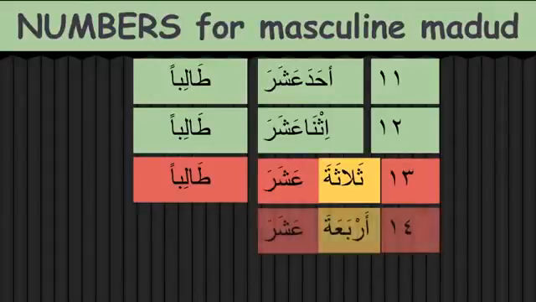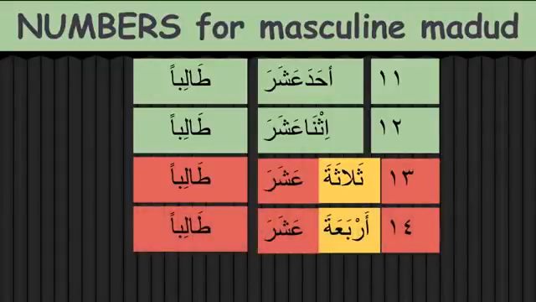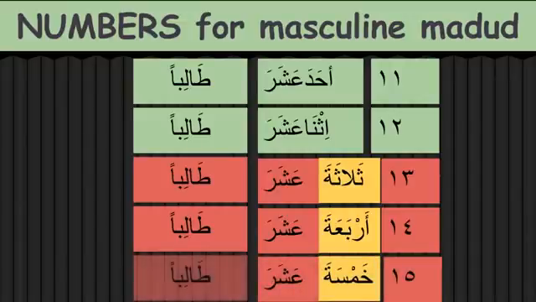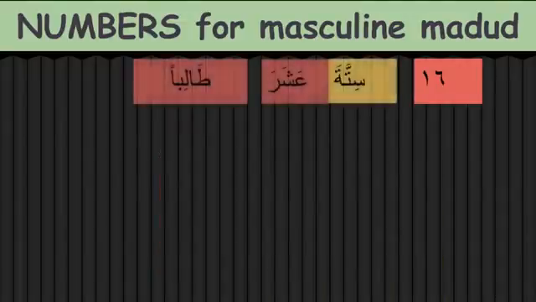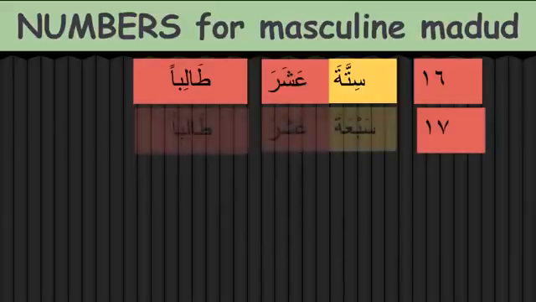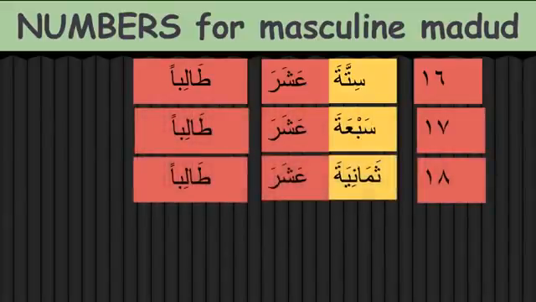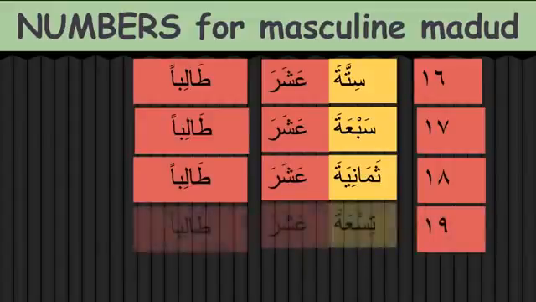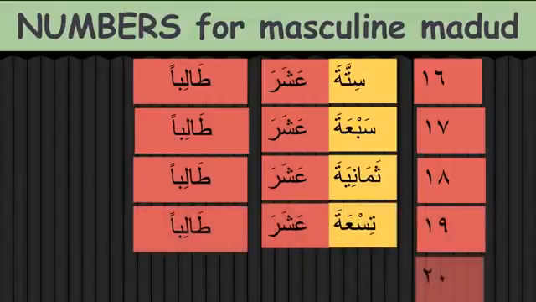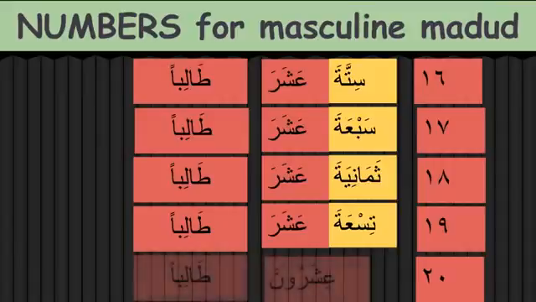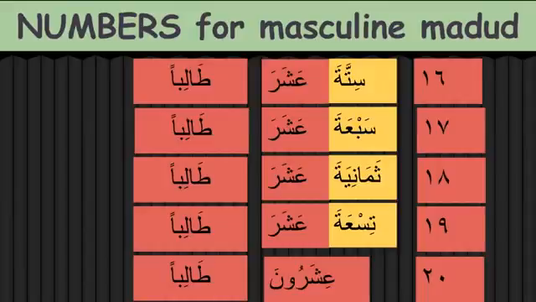So it will be arba'ata ashara taliban, khamsata ashara taliban, sittata ashara taliban, sab'ata ashara taliban, thamaniyata ashara taliban, tis'ata ashara taliban, and ishrun. So again it's a pattern like jam'u mudhakkar salim, so it has its own marfu forms. We'll do it later inshallah. So just to know that there's a tamiz here, ishrun taliban.